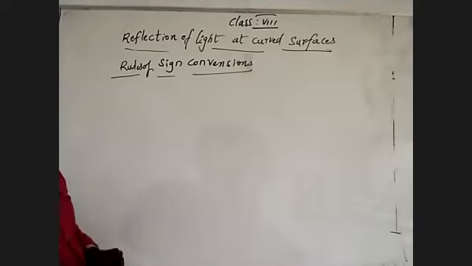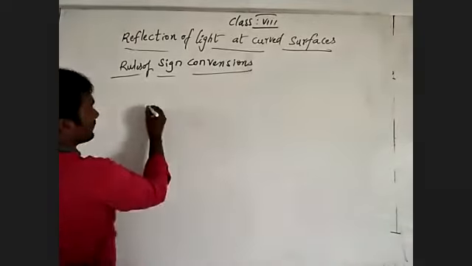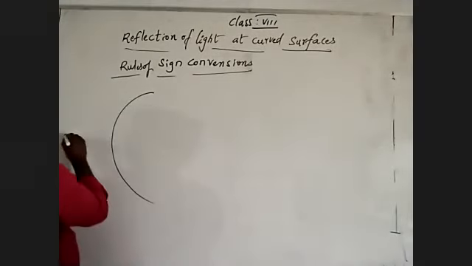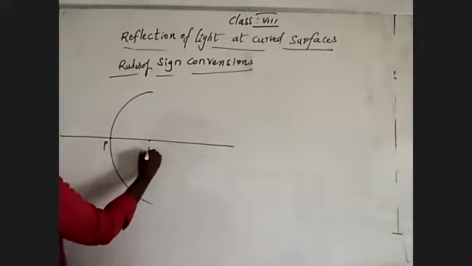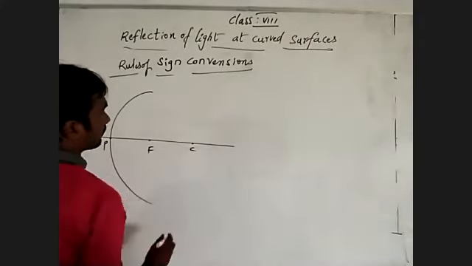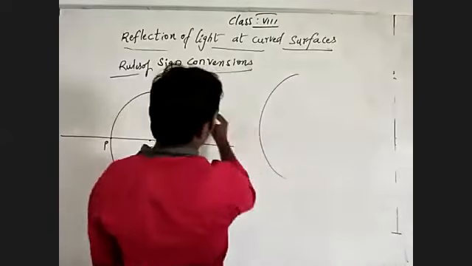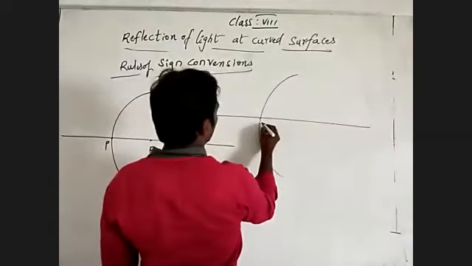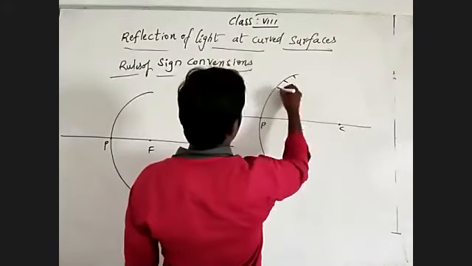Sign convention means giving some identification. Suppose this is an inner curved surface, with pole, focus, center of curvature, and this I'm going to show you, this is an outer curved surface, pole, focus, center of curvature.